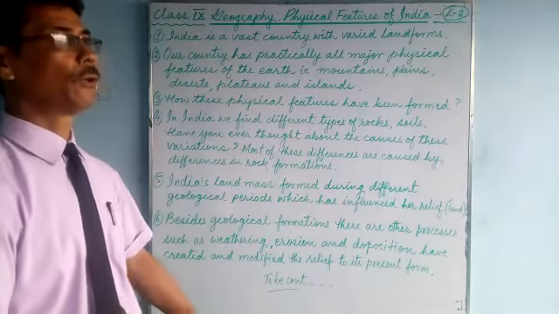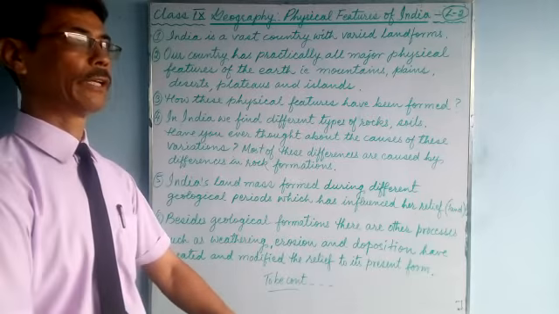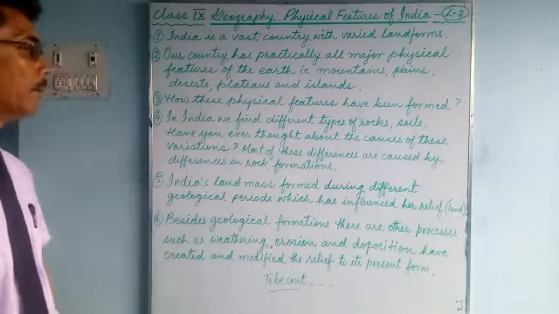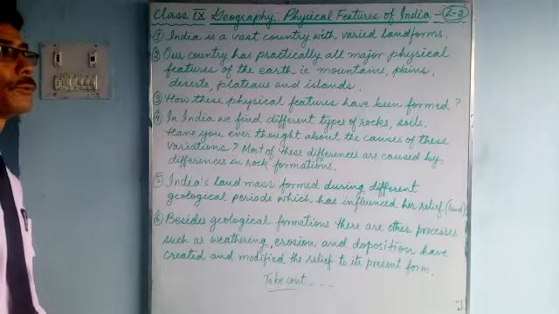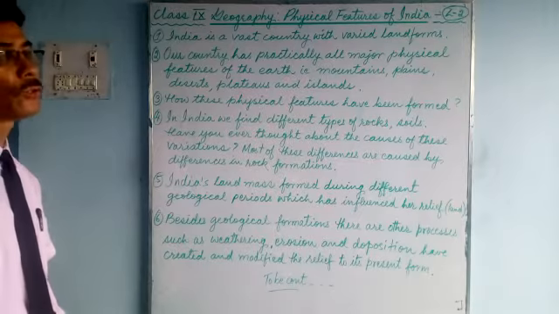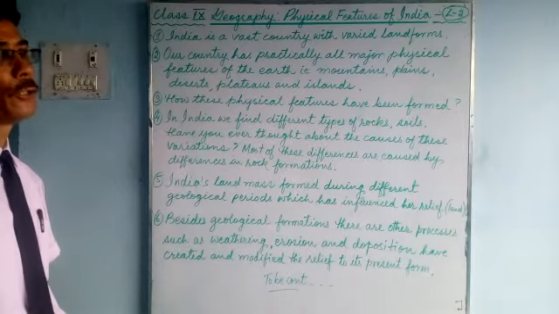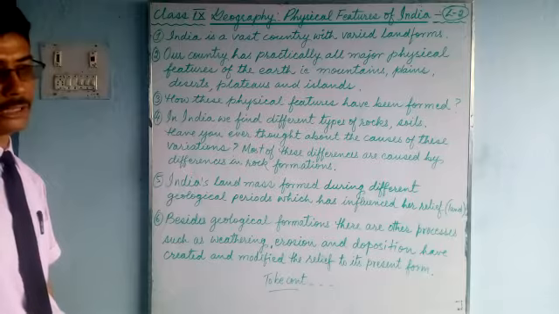Here I have told you already, the time factor is also very, very important. Now we'll continue this. All these differences in rocks and soils are due to the differences in rock formations.